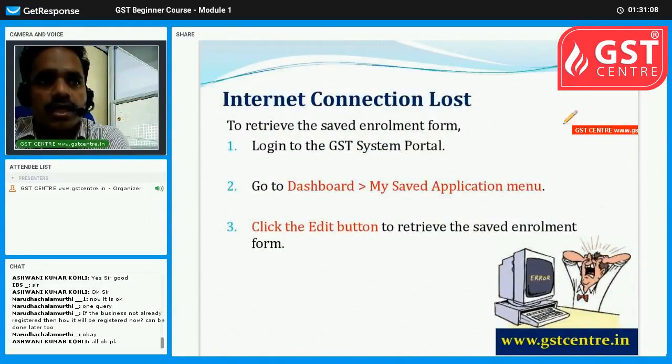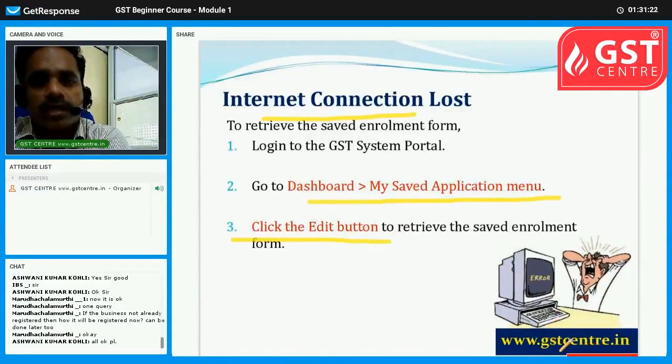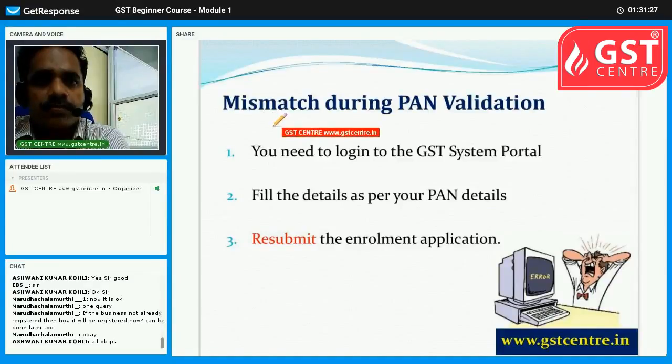Then what are the various errors that may happen? Internet connection lost, that is normal. Okay, so you have to go to the dashboard, my saved application menu, and click the edit button. Another error is a mismatch during PAN validation.